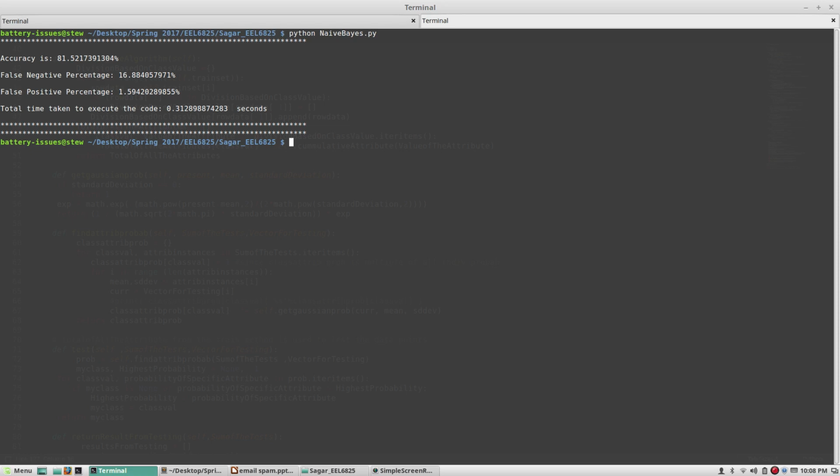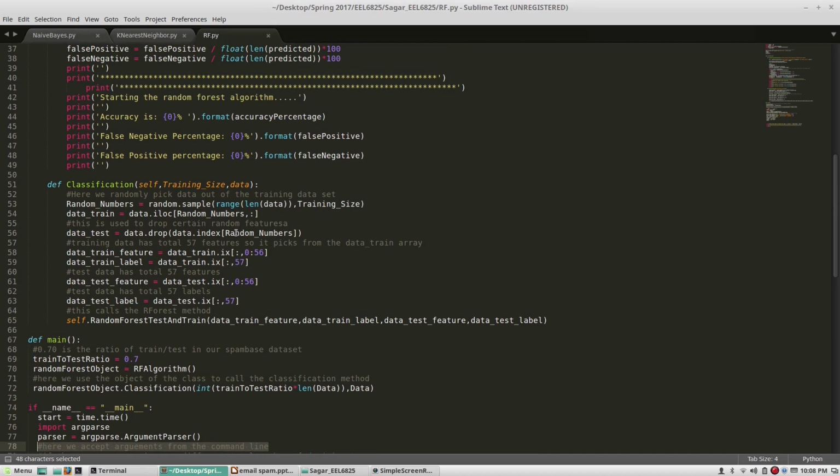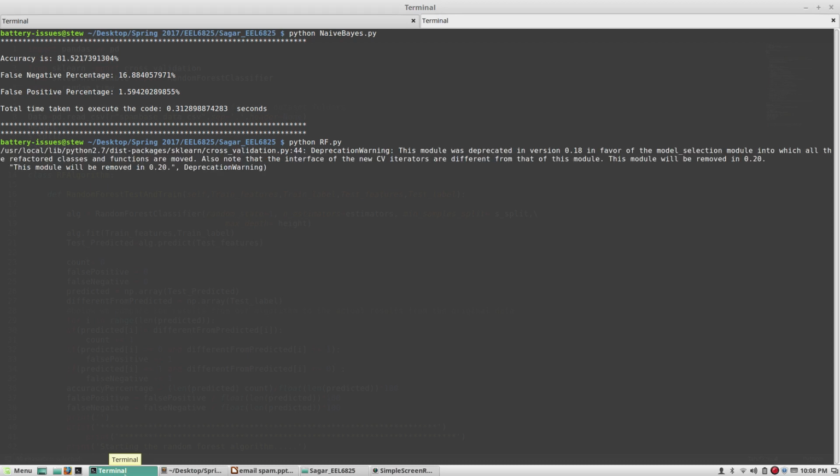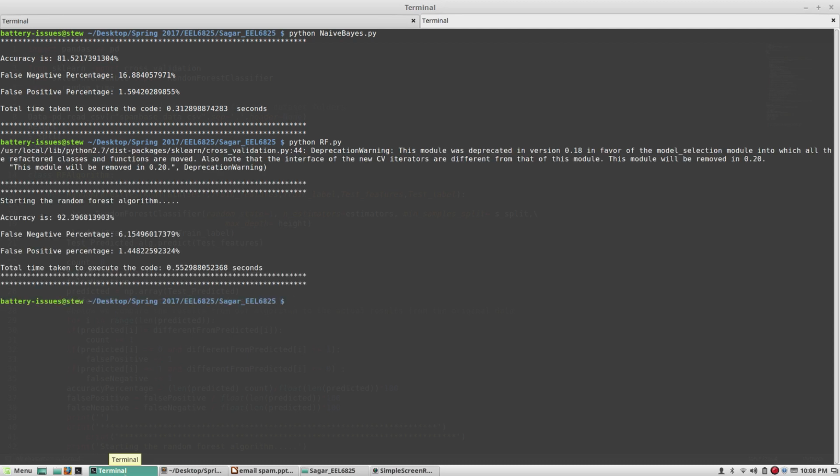Let me run the random forest algorithm for you now. The code for the random forest is present here. This is the code for the random forest. Okay, so here we can see the accuracy rises up to 92% and the false negative percentage decreases to 6.15% and the false positive percentage decreases to 1.4%. This algorithm takes 0.5 seconds to execute.